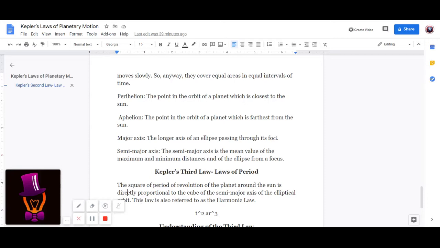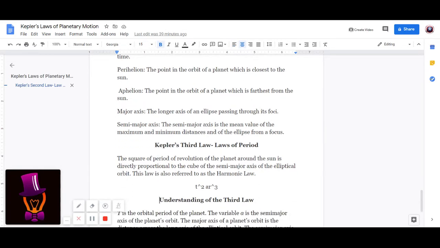Kepler's third law, the law of periods. The square of the period of revolution of the planet around the Sun is directly proportional to the cube of the semi-major axis of the elliptical orbit. This law is also referred to as the harmonic law. T squared proportional to a cubed, that is the equation to remember. T is the time period, the square of the time period, and a is the semi-major axis, the cube of the semi-major axis.